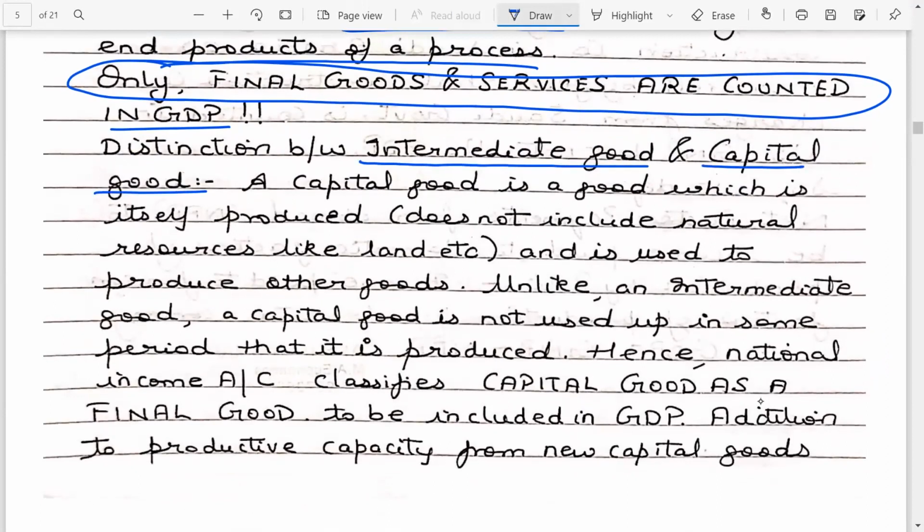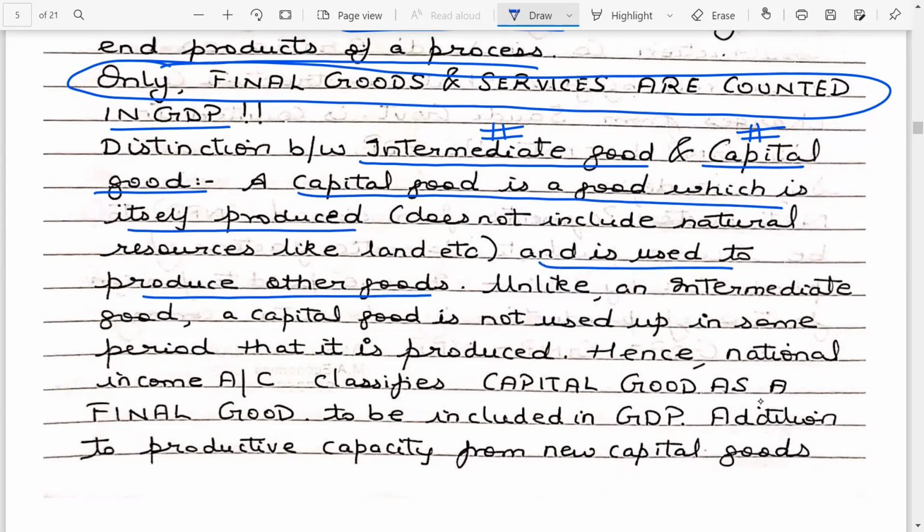Now guys, intermediate goods are also used to make final consumer goods. Capital goods are also used to make final consumer goods. The only difference is intermediate goods will completely lose their existence to become the final good. Capital goods will still retain their existence. So a capital good is a good which is itself produced and is used to produce other goods.